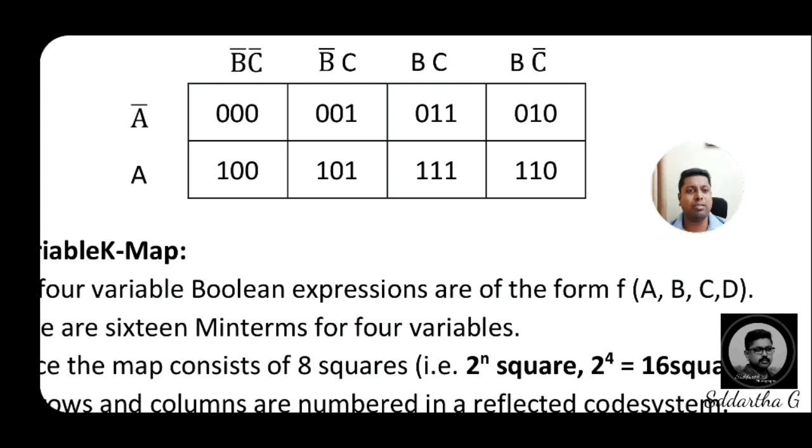But in which box 000 will come, 111 will come, 101 will come, how to write the decimal value, now we will discuss.